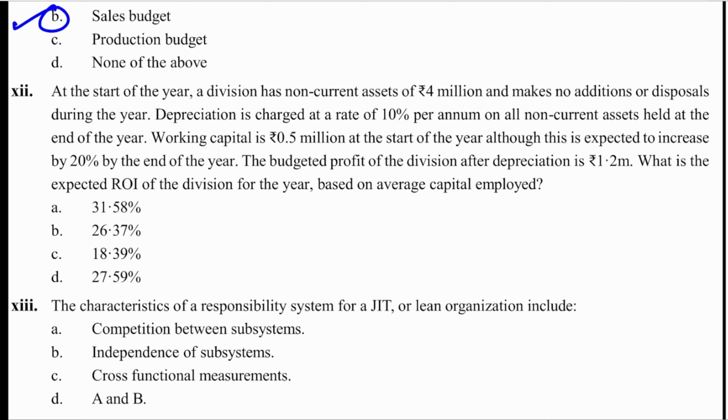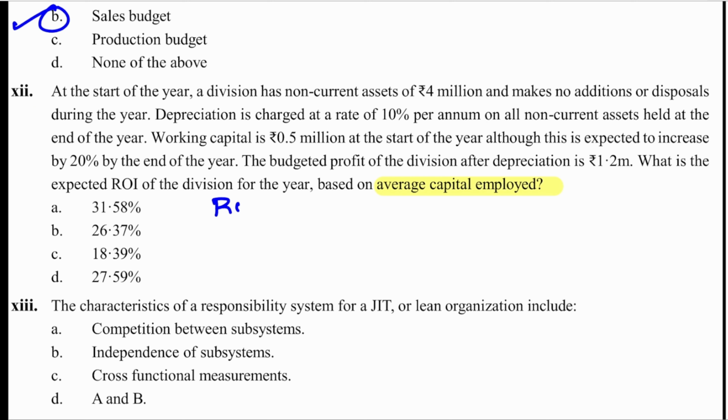12th one. At the start of the year, a division has non-current assets of 4 million and makes no additions or disposals during the year. Depreciation is charged at a rate of 10% per annum on all non-current assets held at the end of the year. Working capital is 0.5 million at the start of the year, and it is expected to increase by 20% by the end of the year. The budgeted profit of the division after depreciation is 1.2 million. What is the expected ROI of the division for the year, based on average capital employed?